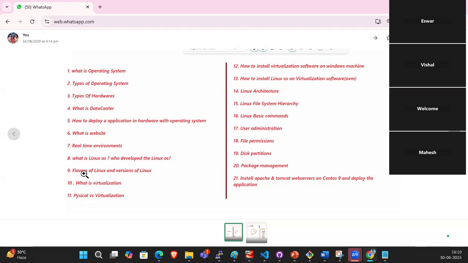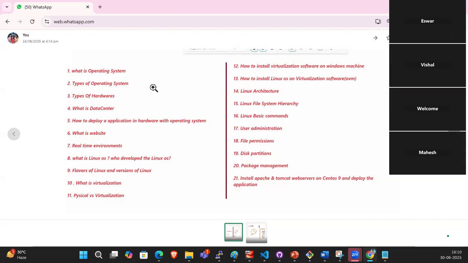Who developed the Linux OS? Flavors of Linux and versions of Linux. What is virtualization? Physical versus virtualization. And how to install virtualization software on a Windows machine, how to install Linux OS on virtualization software, Linux architecture, Linux file system hierarchy, Linux basic commands, user administration, file permissions, disk partitions, package management, and install Tomcat and Apache web services on CentOS 9 and how to deploy the application. So this is the Linux basic part, guys.